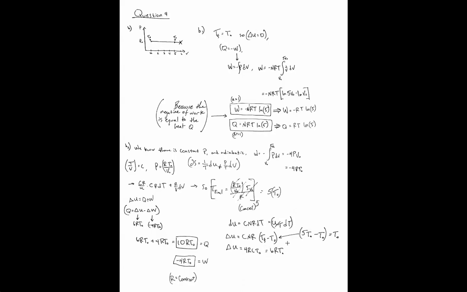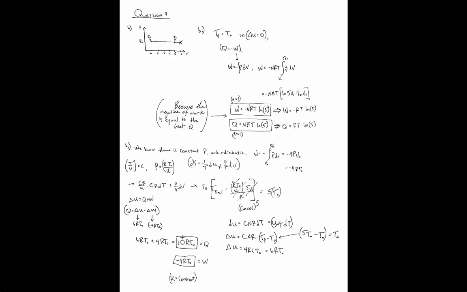Once we have this, we can go back over here and plug in: delta U is equal to the heat plus the work. You just solve for Q, so delta U is 6 R T naught, and work is negative 4 R T naught, which we know because we calculated it up here, then Q has to be 10 R T naught.